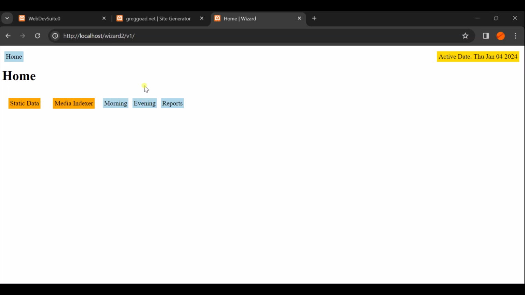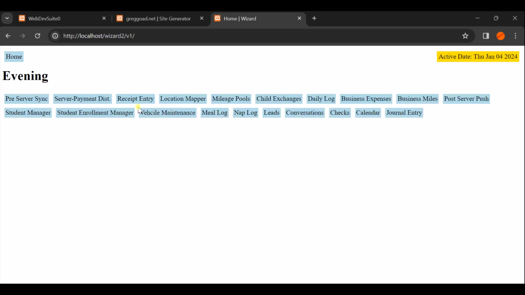In the evenings, I collect data about what happened that day and enter it into my log, and then my reports let me see things like how much money I spent between day A and day B. If I click in the evening, each one of these little boxes is something that I keep track of. Each one usually takes only 30 seconds or a minute. A few of them take longer.